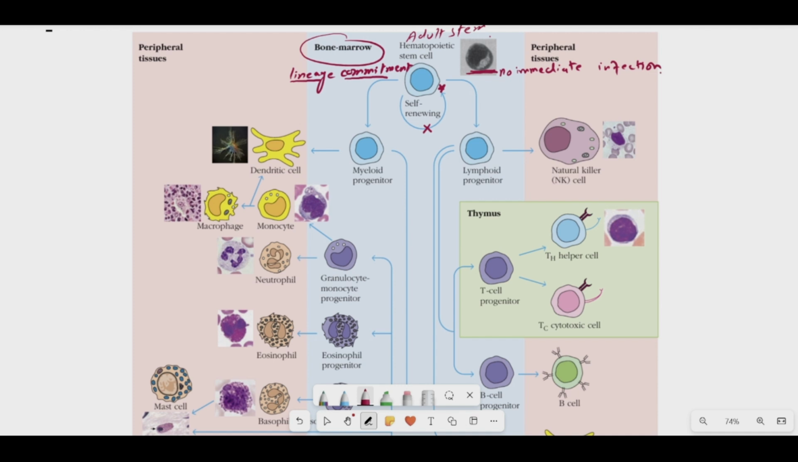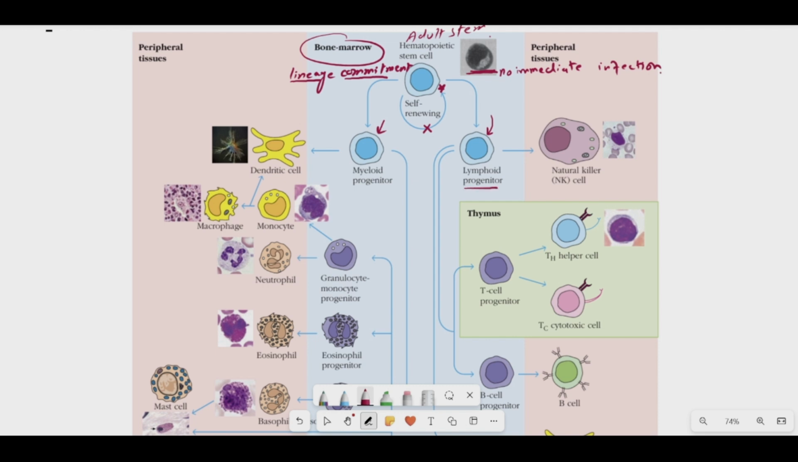Now it would be another type of cell. Whenever the hematopoietic stem cells present in your bone marrow have decided to undergo lineage commitment, they can choose either of two lineages. They can undergo the myeloid lineage commitment, or the lymphoid lineage commitment. This means that either this cell is going to produce the myeloid cells or it is going to produce the lymphoid cells.